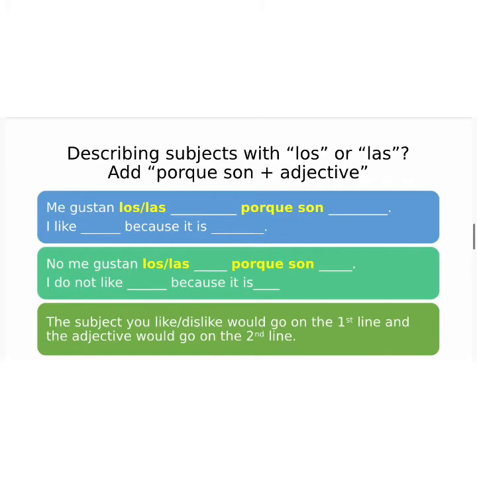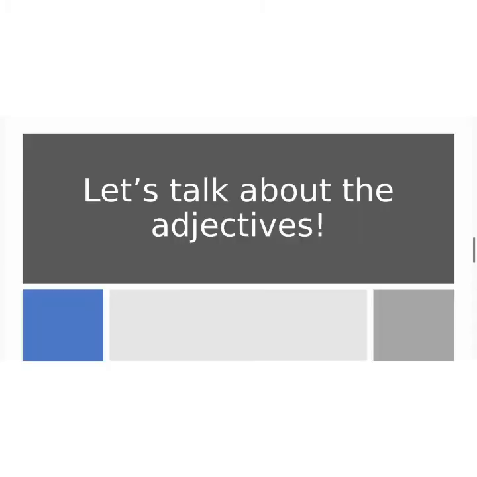So we would say me gustan, followed by the subject, porque son, followed by the adjective. Or no me gustan, you put the subject, porque son, and then you put your adjective. So now let us talk about the adjectives.